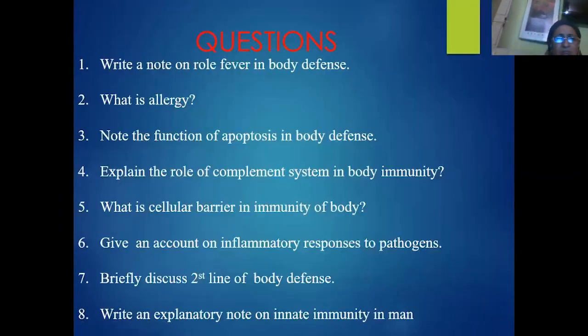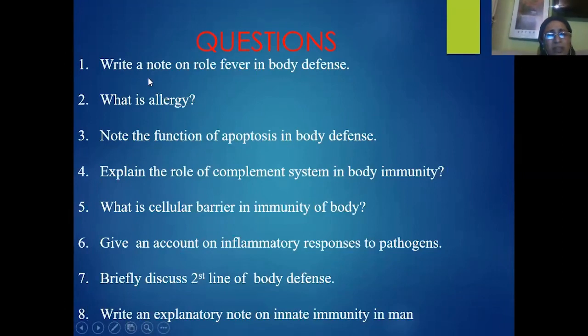At the end, we'll try to recollect some of the important questions which can be answered based on today's class. First and foremost question is, write a note on role of fever in body defense. Second question is, what is allergy? Third question is, note the function of apoptosis in body defense. The fourth one is, explain the role of complement system and body immunity.